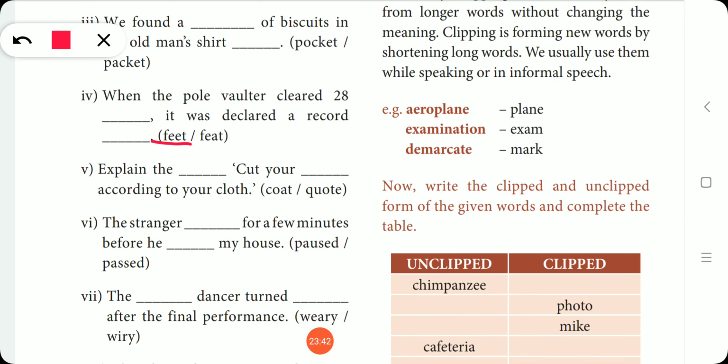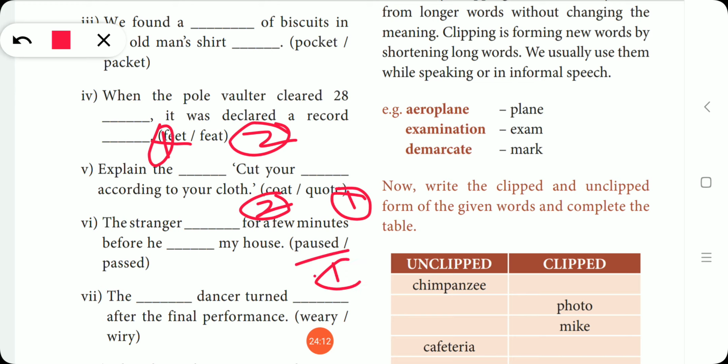So feet and feat, that is 2. Next, explain the idiom: cut your coat according to your cloth. Next one, the stranger dashed for a few minutes before he dashed my house. The stranger passed for a few minutes before he passed my house.